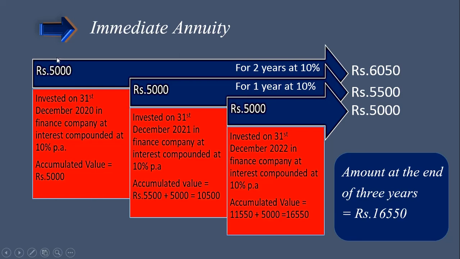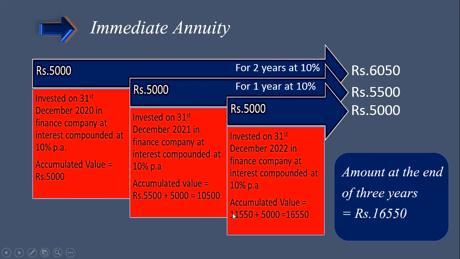Here this amount of installment 5,000, 5,000, 5,000 is known as amount of annuity. Now for how many years are these 5,000 rupees invested? For 3 years. So number of years or number of installments is 3. Now rate of interest is 10%. So we have to consider these three things: amount of annuity, number of years, and rate of interest.